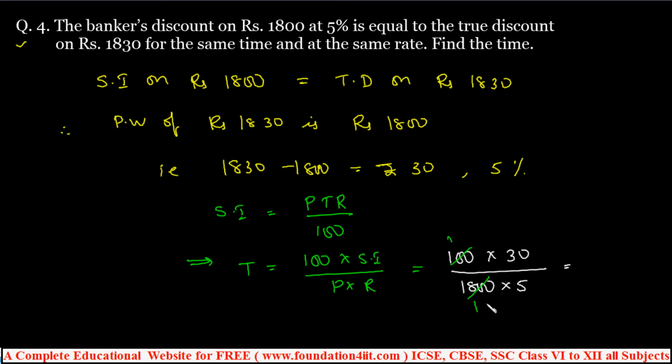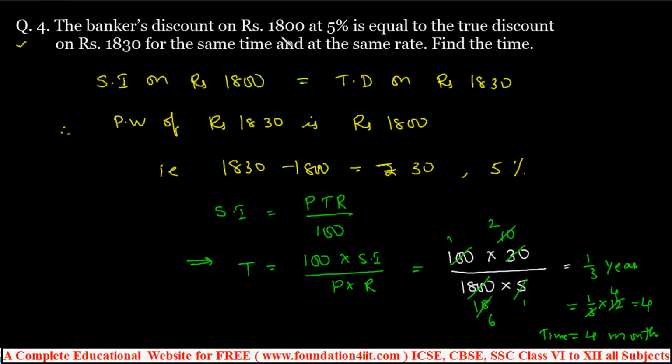Yes, you can calculate this. 100 times 30 by 18 into 5, so 3 times table, 3 tens are 30 and 3 sixes are 18, and 5 ones are 5, so 1 by 3. So 1 by 3 years, convert into months. 1 by 3 into 12 is 4. So that is 4 months, right? So the time is equal to 4 months in this case.